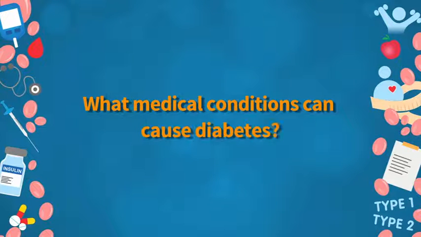What medical conditions can cause diabetes? There are certain conditions affecting the pancreas, for example, chronic pancreatitis. The patient could have had a neoplasm or a cancer of the pancreas, or there could be some pancreatic calculi. These conditions affect the pancreas, the organ where the beta cells producing insulin are present. If that organ is damaged and that has affected the beta cells, then it is likely that the patient may develop diabetes. So, disorders of the pancreas.